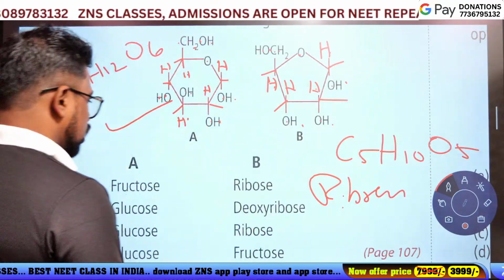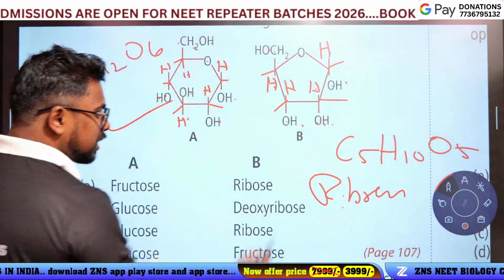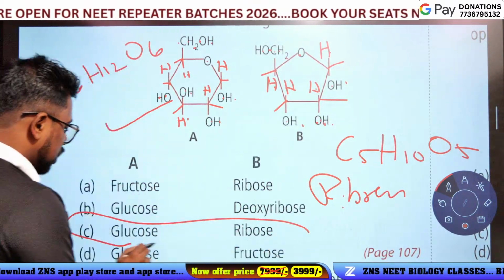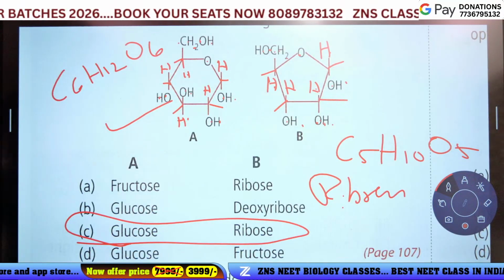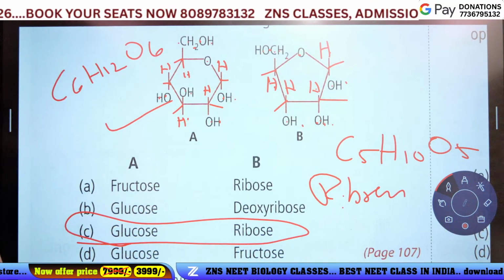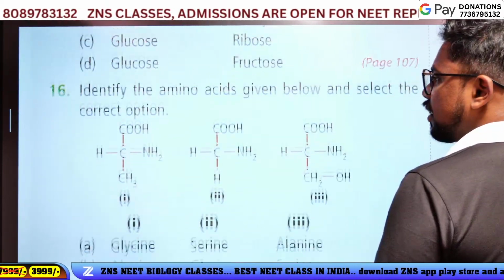Which option? Glucose and ribose. This is not deoxyribose, it is ribose because OH is present, and glucose. Option C is the answer. Simple question. Okay, ready? The next question.